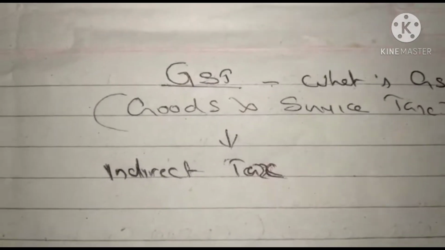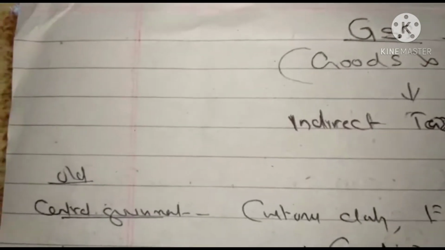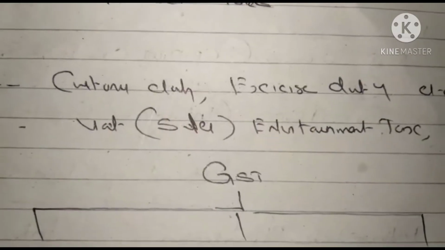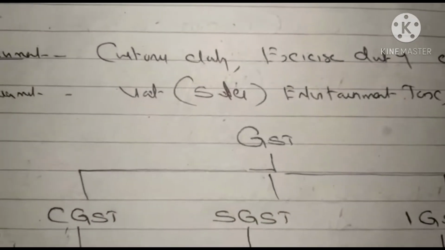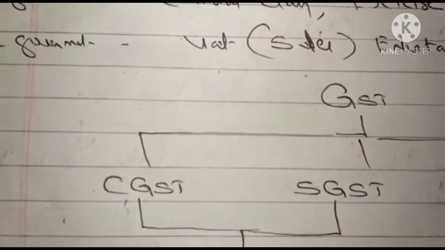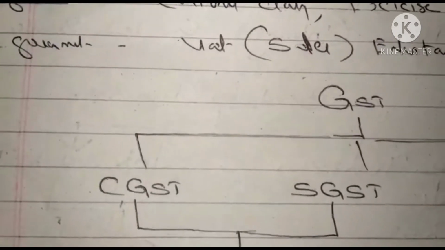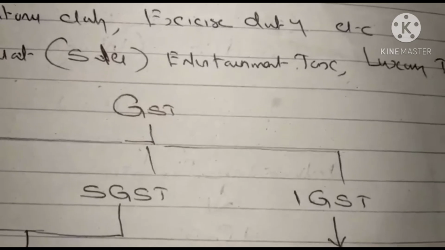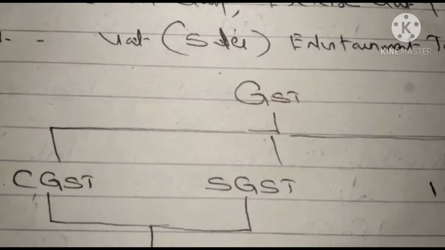GST mainly has three categories or components. They are CGST, SGST and IGST. CGST is Central Goods and Service Tax, SGST is State Goods and Service Tax, and IGST is Integrated Goods and Service Tax. These are the three categories or components in GST.